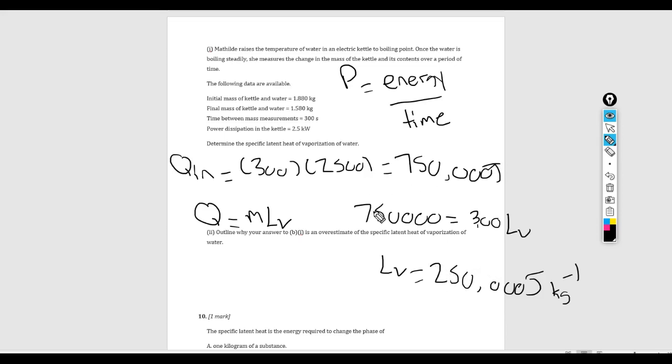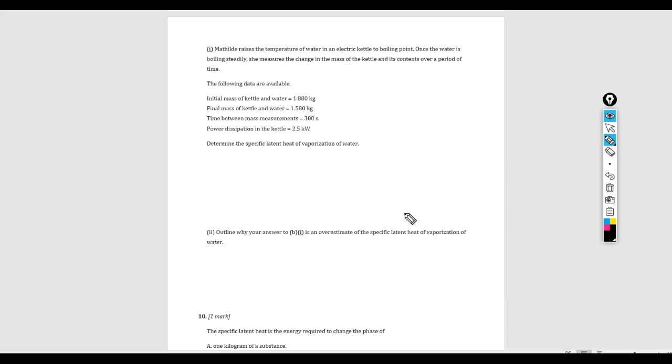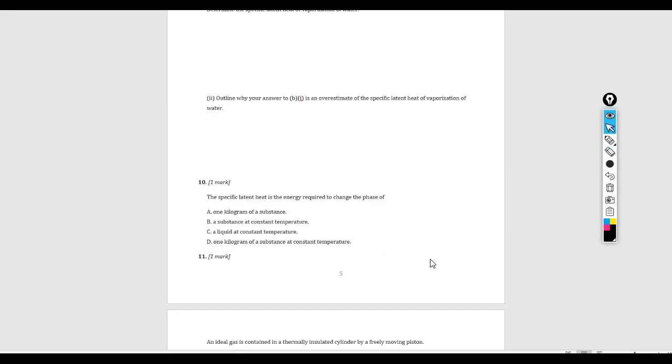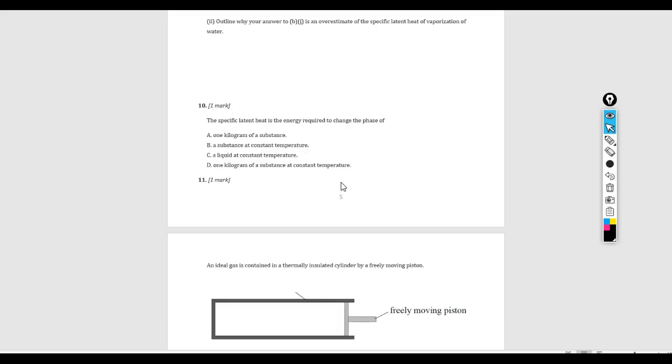Right? In reality, this 750,000 joules is going to be less than that because we lose some of this heat from the kettle, and so the true value of LV should actually be a little bit lower than what we found. Okay, moving on. Question 10. The specific latent heat is the energy required to change the phase of 1 kilogram of a substance at constant temperature. So that should be D for question 10.